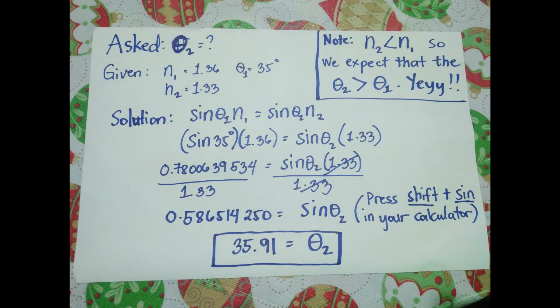So we write sine angle 1 times n1 is equal to sine angle 2 times n2. Then replace the variables in the equation. So sine 35 times 1.36 is equal to sine angle 2, which is unknown, times 1.33, because that is for water. Now, simply input sine 35 in your scientific calculator, and then multiply it directly by 1.36, and you will get the value of